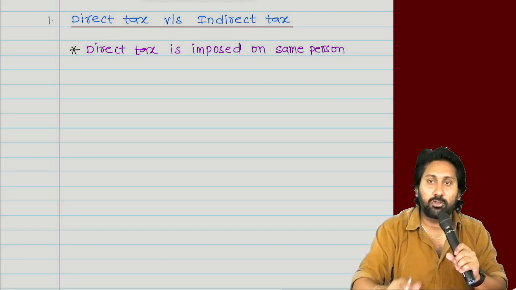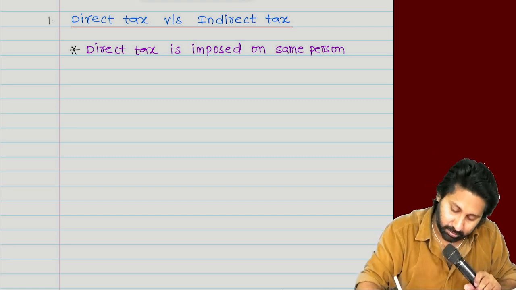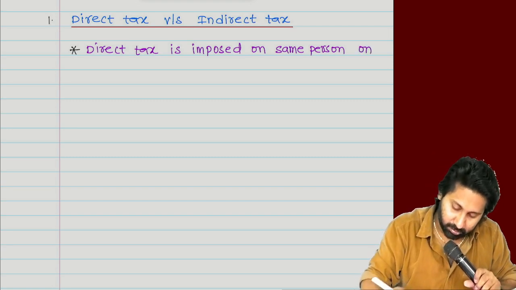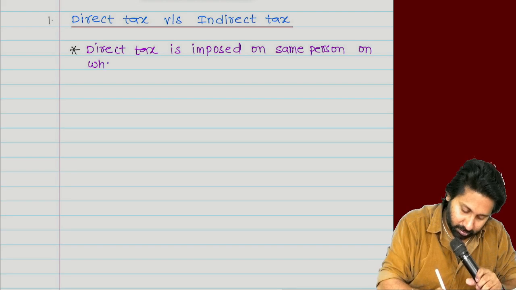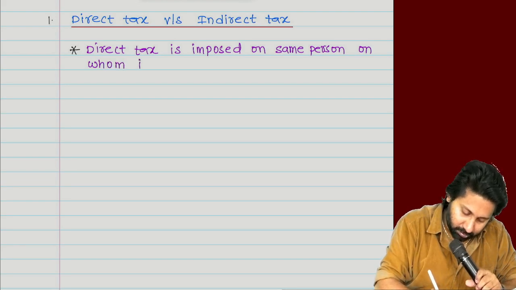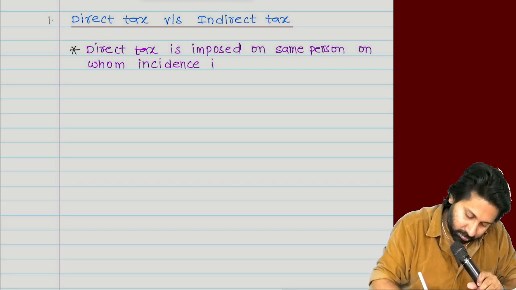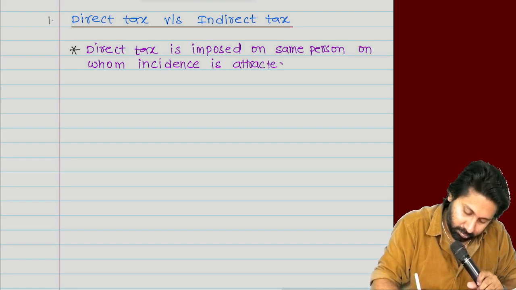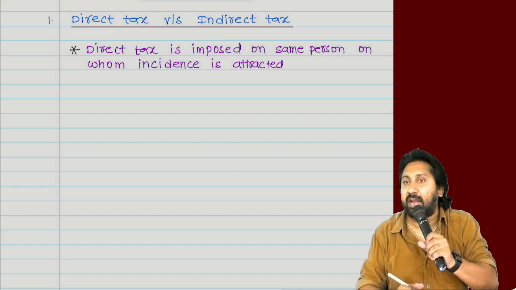Direct tax is imposed on the same person on whom incidence is attracted.